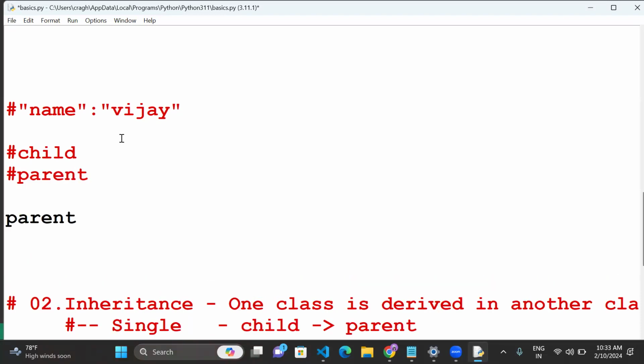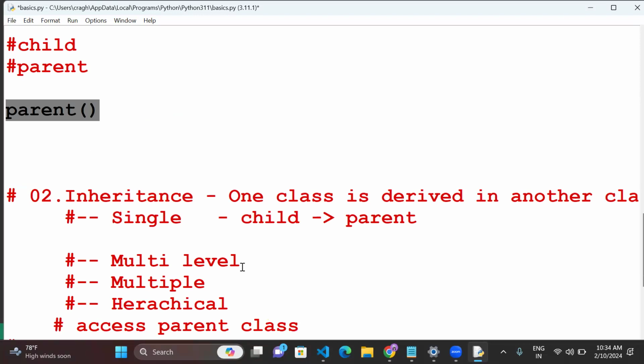If we call the parent as the object, which component is triggered? Parent. Child, nothing will happen. So in that case, the child also we have to execute. Whenever calling the parent, we trigger the parent component only, and at the same time we execute the child also. That is called single inheritance.